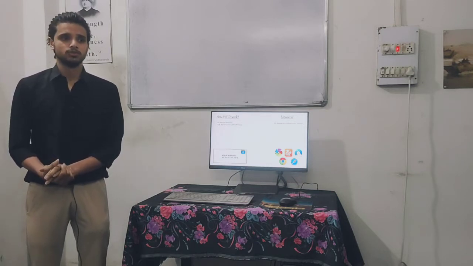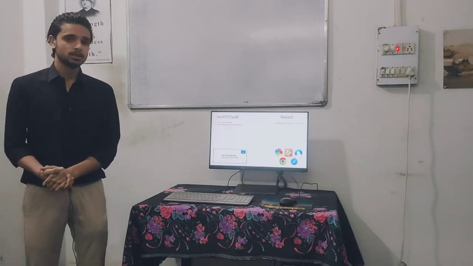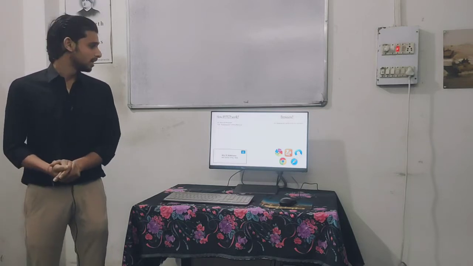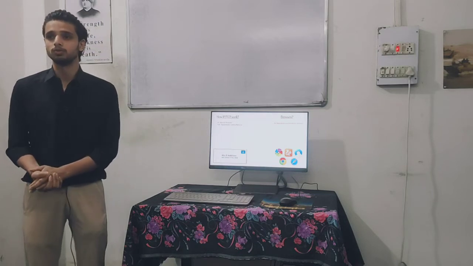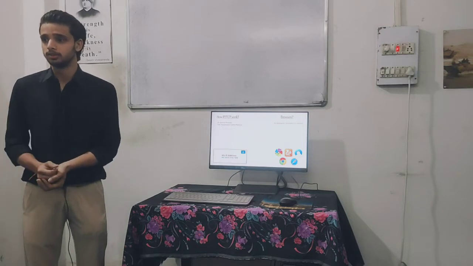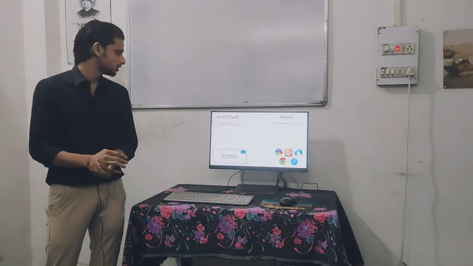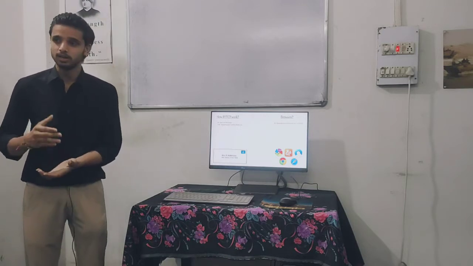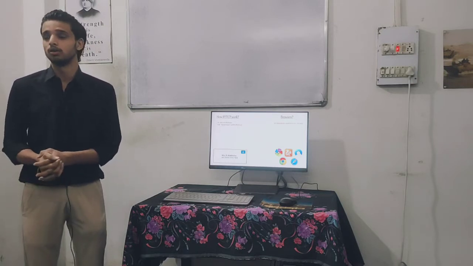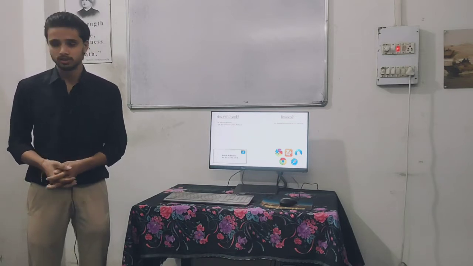a two-sided working process. Like with IP we can search things and download, and with the help of TCP we can send messages. We are using WhatsApp and Facebook; we send messages and on the behalf of the message they send us a reply. In this process TCP works, and there are also rules and regulations that you can't send messages which are harmful for society or beyond the rules. They send you warning messages for that.